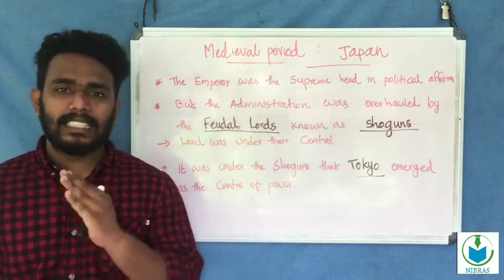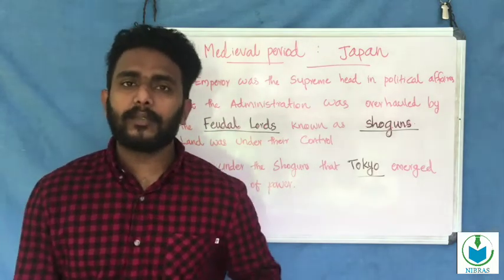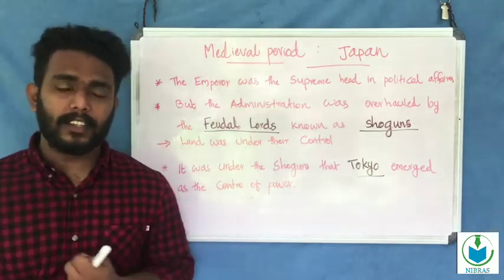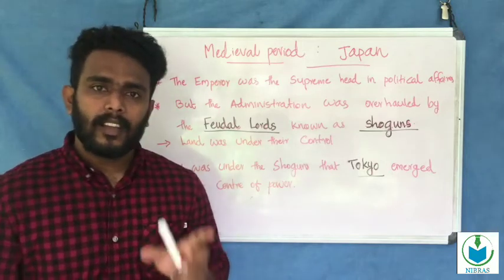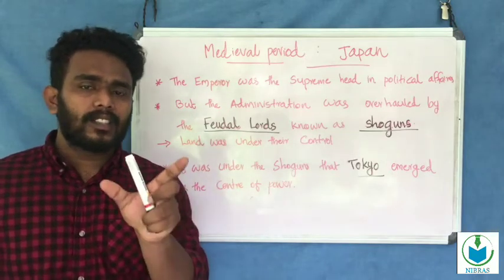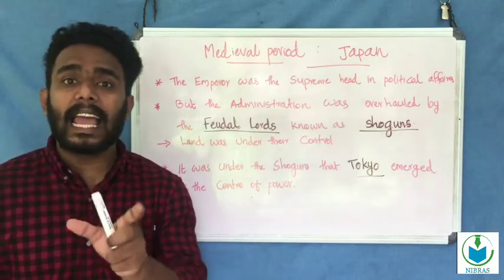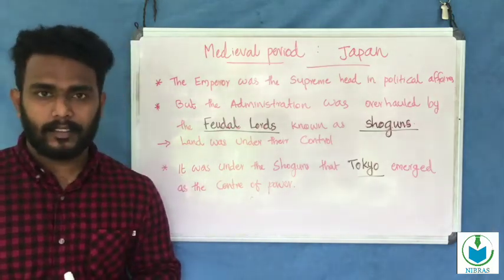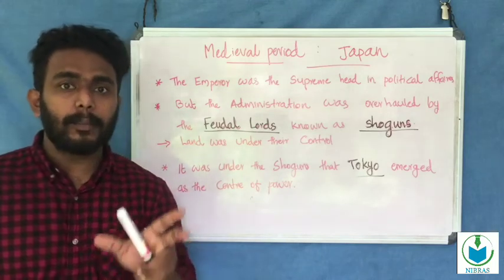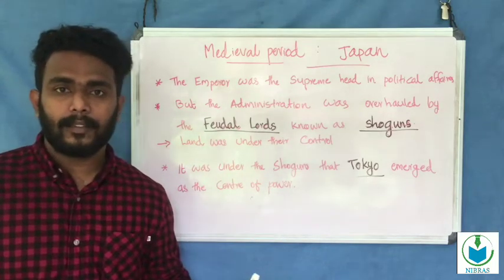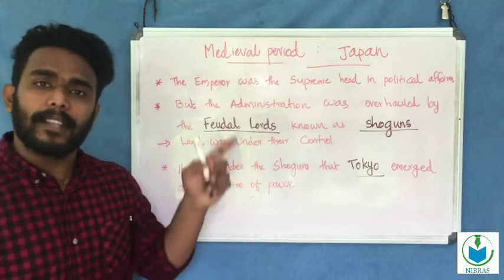The next was Japan. The features of Japan in the medieval period: one point is that the supreme head of the political affairs was in the hand of the emperors.